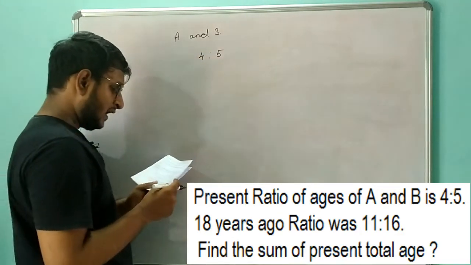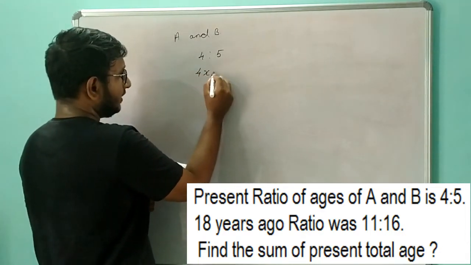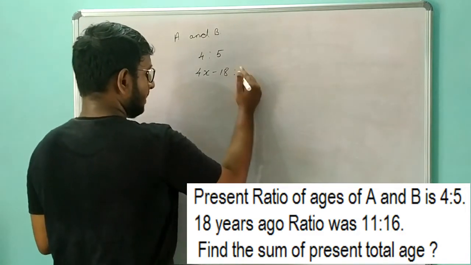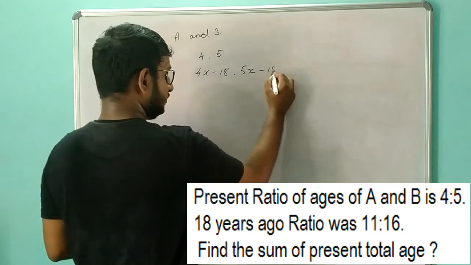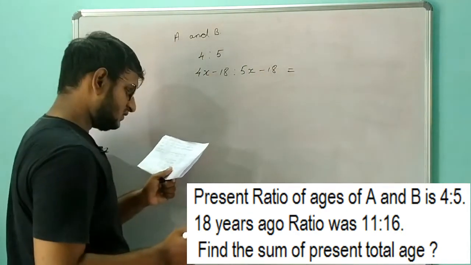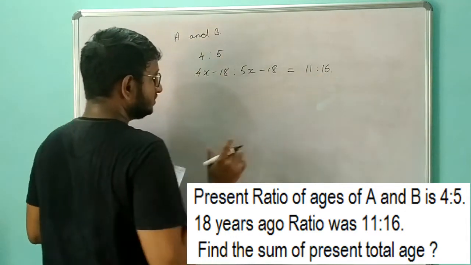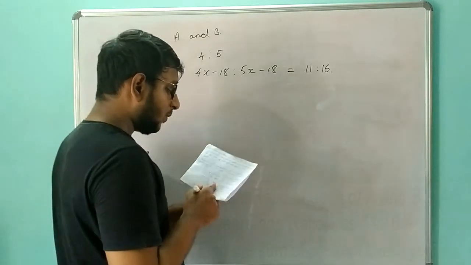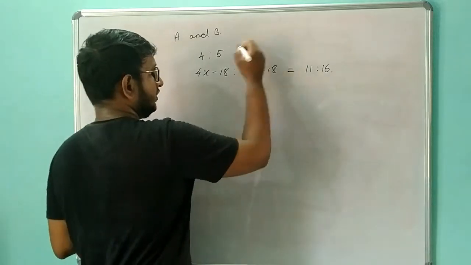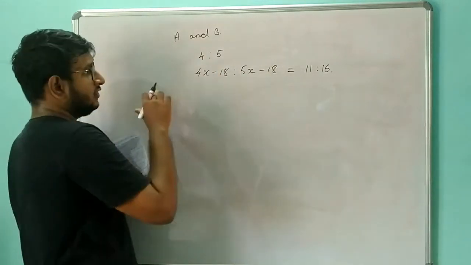And 18 years ago, that is 4x minus 18 is to 5x minus 18, the ratio was 11 is to 16. So this is the given information, and they are asking us to find the sum of the present total age. In order to find it, we don't know the present age of A and the present age of B. We know only the ratio.